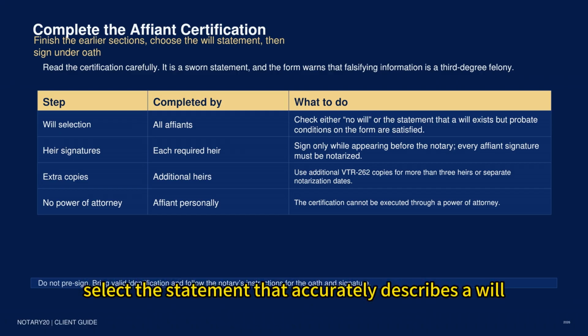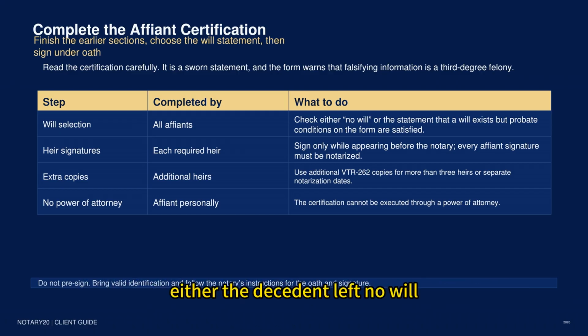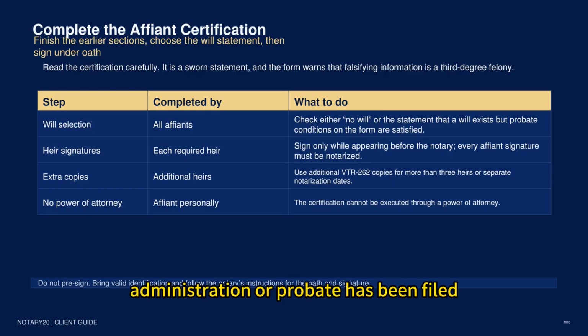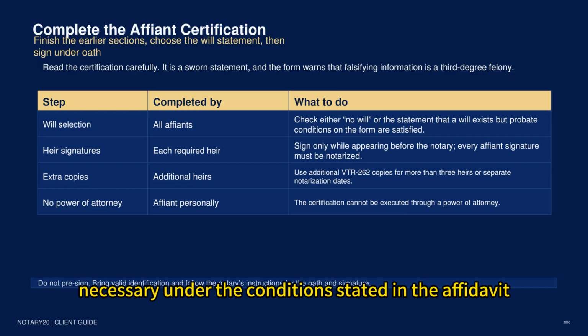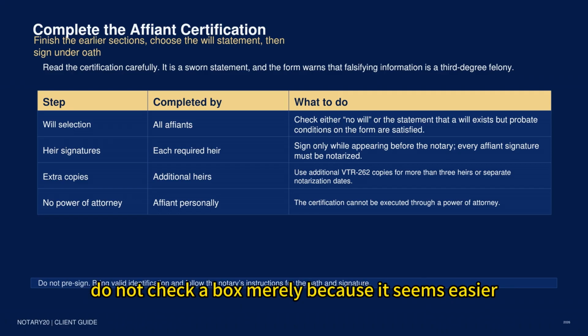Select a statement that accurately describes a will. Either the decedent left no will, or a will exists but no application for administration or probate has been filed, or a court has determined that no administration is necessary under the conditions stated in the affidavit. Do not check a box merely because it seems easier.